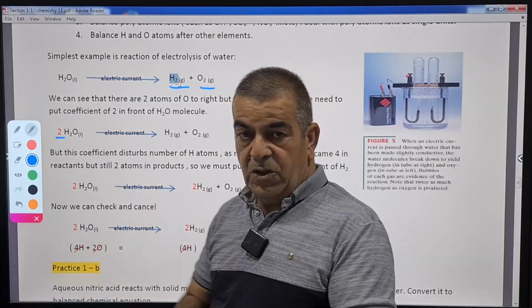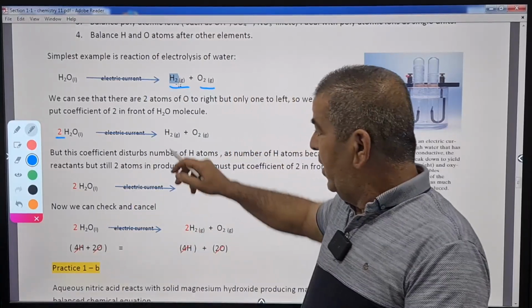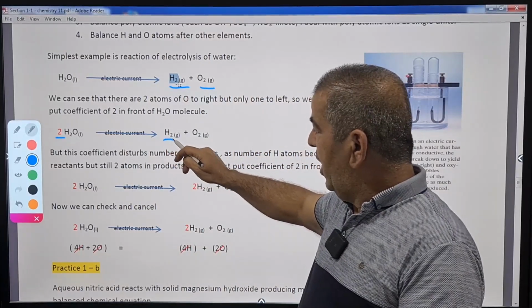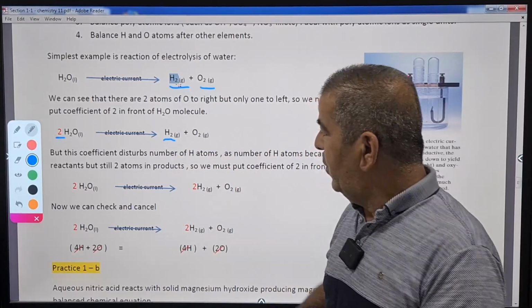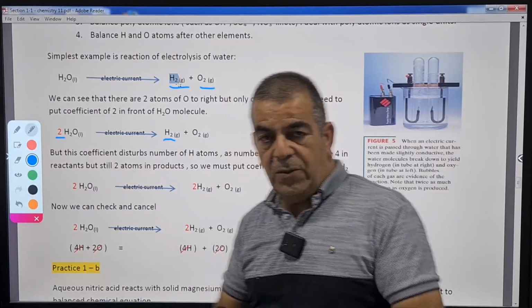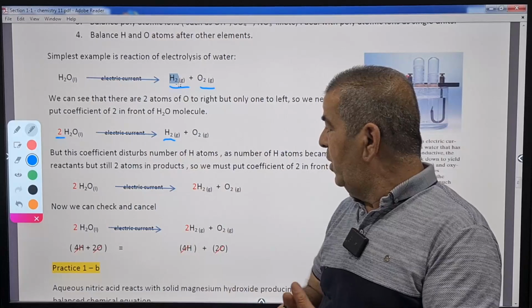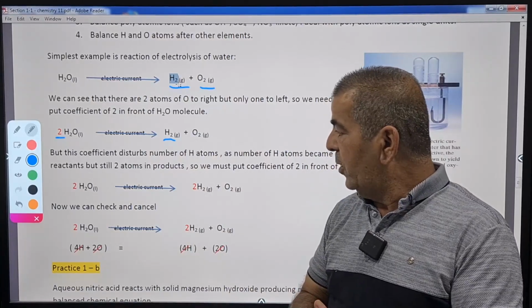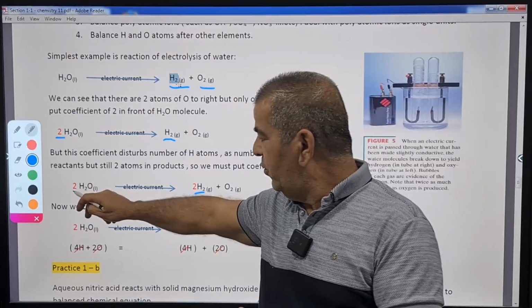Okay, we balanced the oxygen, but this confused the hydrogen atoms, because we still have 2 hydrogen atoms in products, but we now have 4 in reactants: 2 times 2, 4 hydrogen atoms. That's why we must add a coefficient of 2 in front of the H2 molecule in order to have hydrogen on both sides equal to 4.